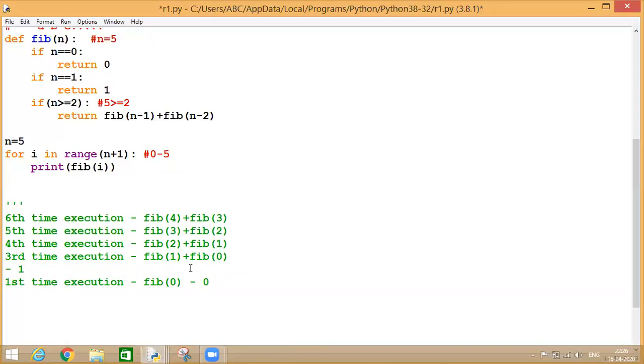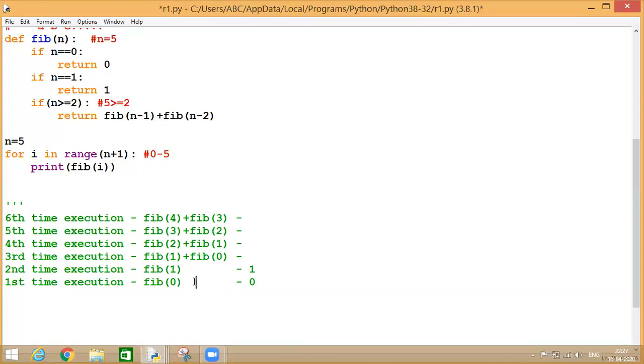I'm sorry, Control Z. Okay, let me indent it properly. Okay, so let's, 1 second. Yeah.